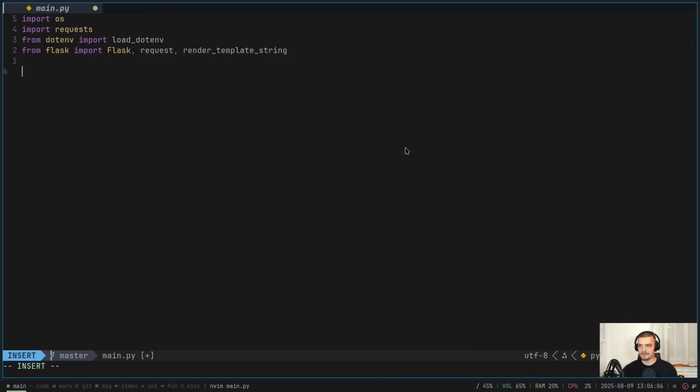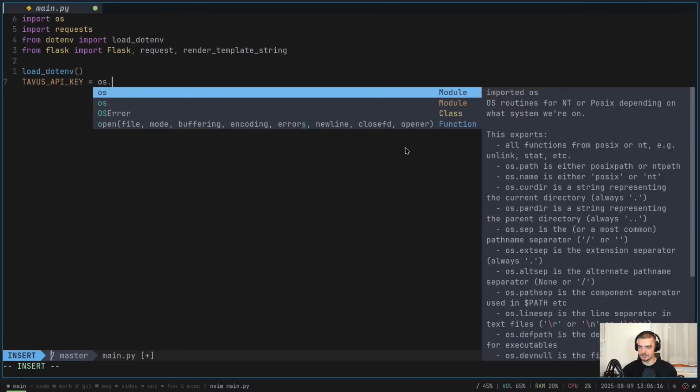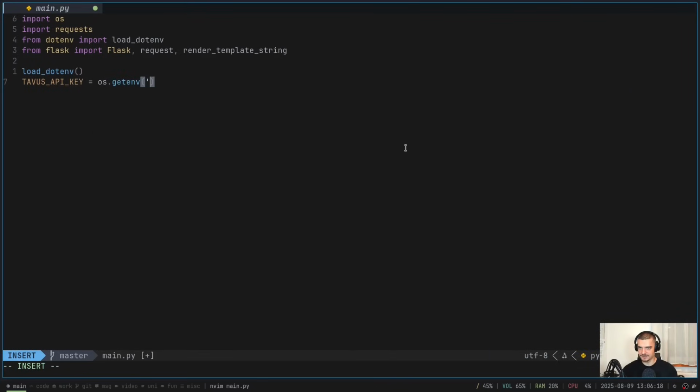Now, I don't want to type out the HTML stuff, so I'm going to copy paste it. But first of all, we're going to load the environment variables here from the .env file. We're going to say Tavus API key is equal to os.getenv and the same name. Then also we're going to say replica ID is equal to, and persona ID is equal to.